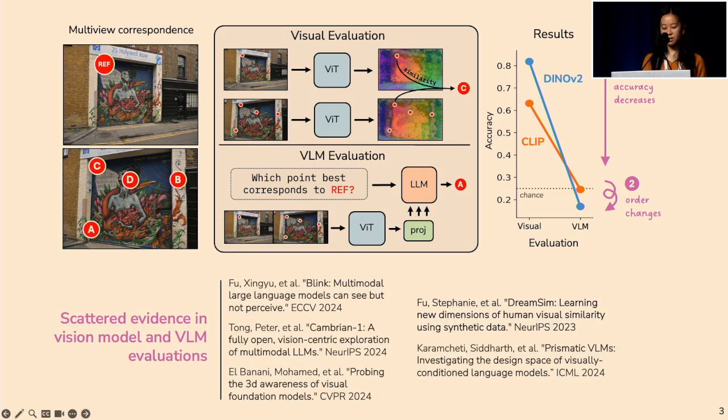Now, these results aren't entirely surprising. There's scattered evidence for this trend if you put together a bunch of papers that I've cited here, and these papers evaluate families of vision models and vision language models on these sorts of vision-centric tasks. But what we're doing in this paper is taking what we've learned so far and doing a more controlled study and analysis of why this is the case.